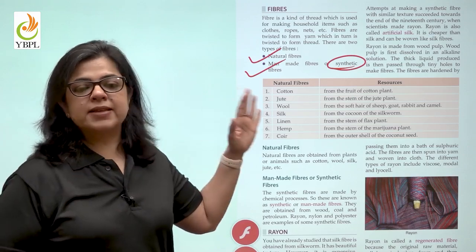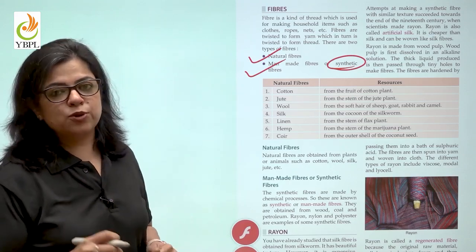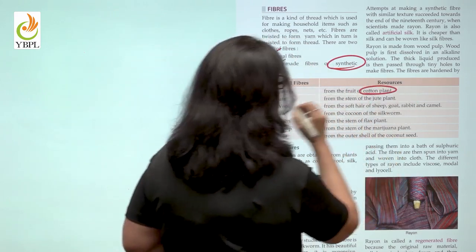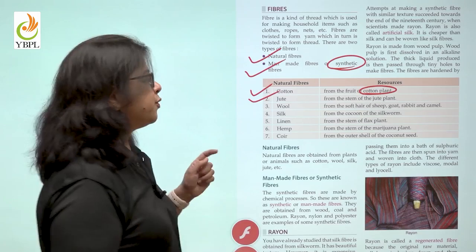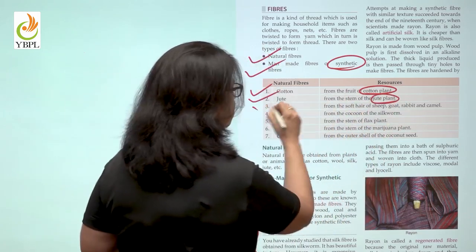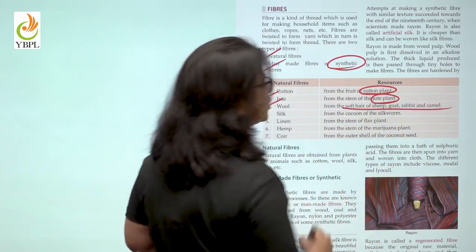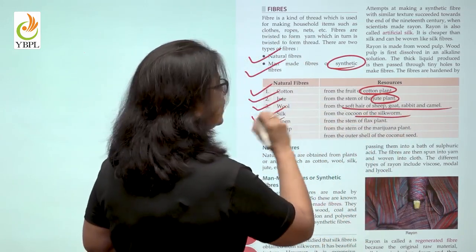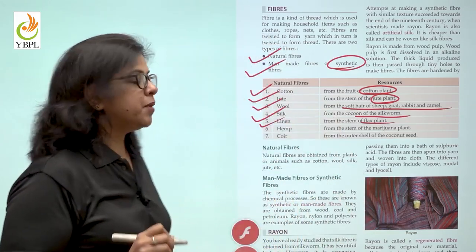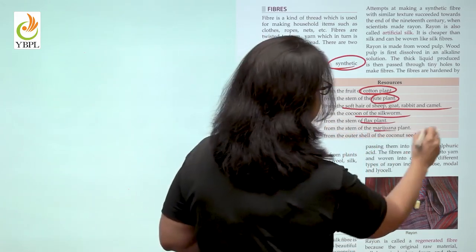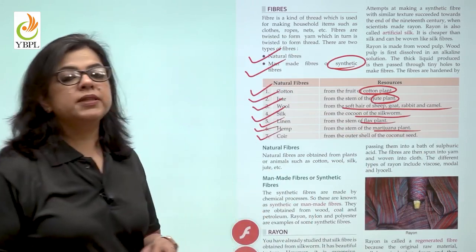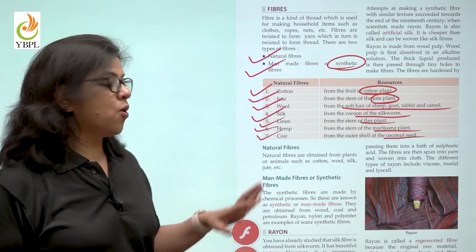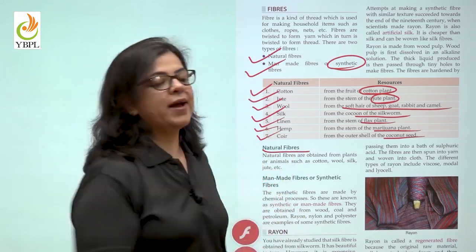Let us revise the few natural fibers that we use in our everyday life. So there is cotton from cotton plant. There is jute from jute plant. There is wool, which is the soft hair of sheep, goat, rabbit and camel. Silk from the silkworm. Linen from flax plant. Hemp from marijuana plant. Coir from the outside shell of the coconut. These are all natural fibers.